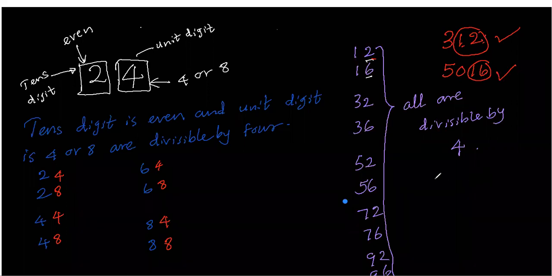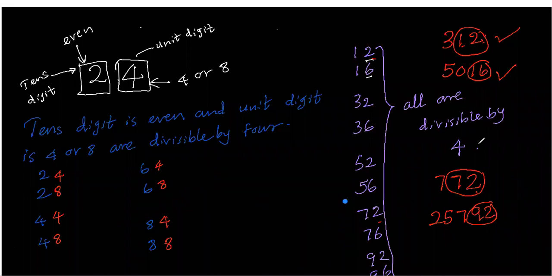Then I will write 372. Is this divisible by 4? Yes. Why? The last 2 digits, 72, are divisible by 4, so this whole thing is divisible by 4. 25,792. Is this divisible by 4? Yes. The last 2 digits, 92, are divisible by 4. We don't need to write this now. I am just explaining and we are going to write it later.